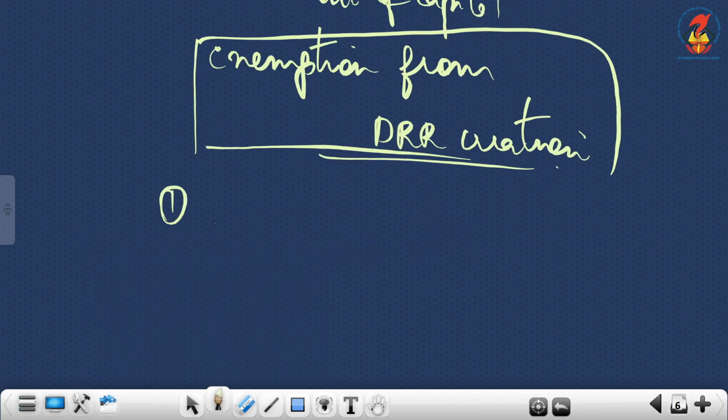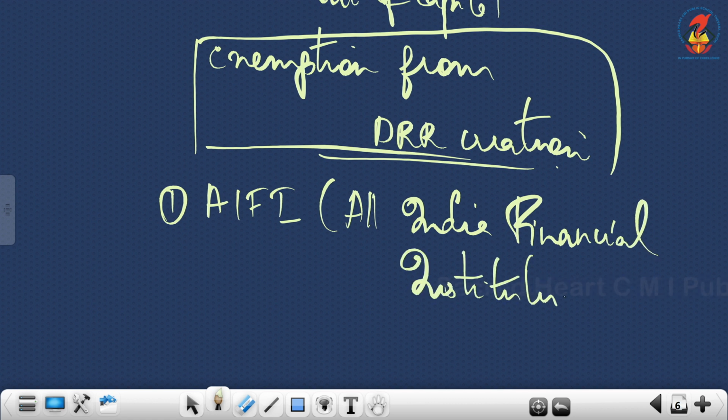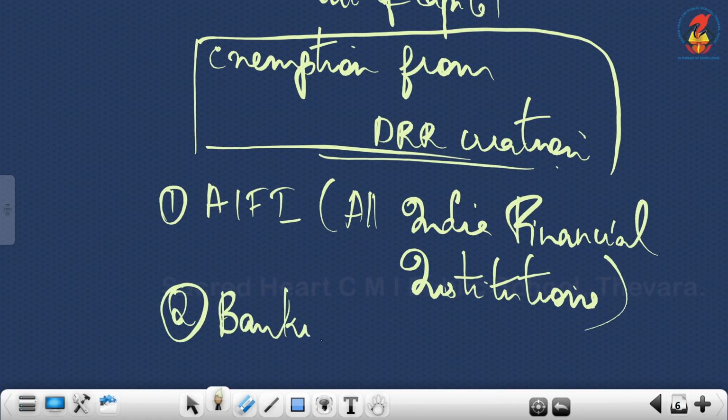One is All India Financial Institutions. Then second one, you can take it down, banking companies.